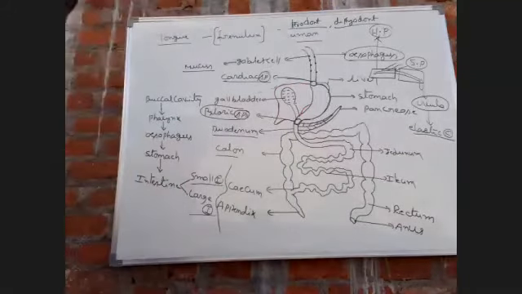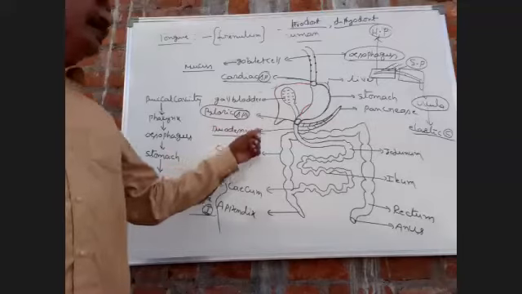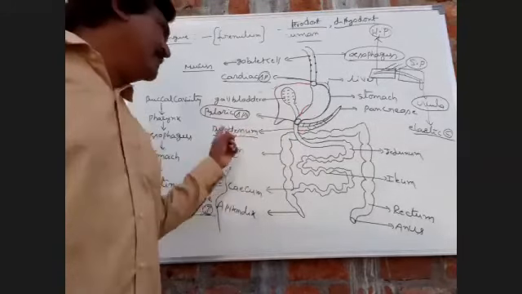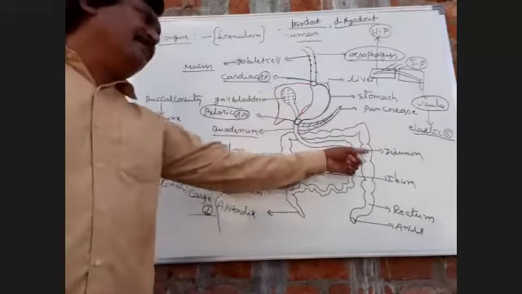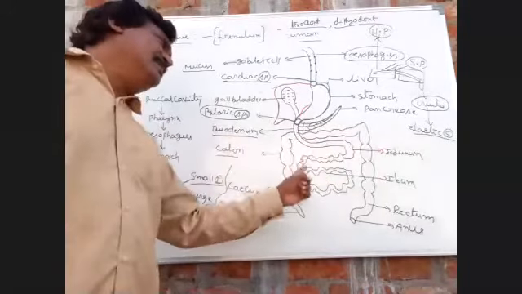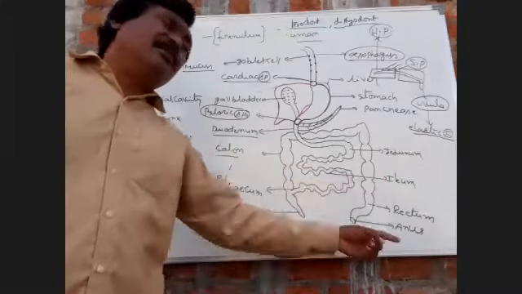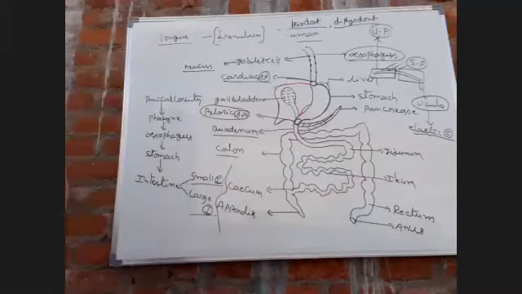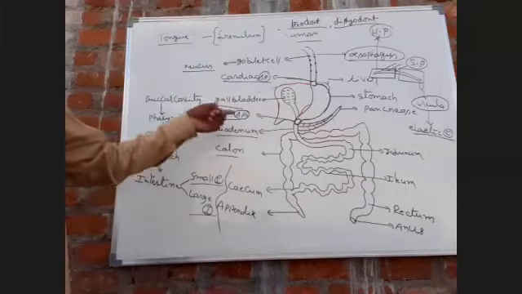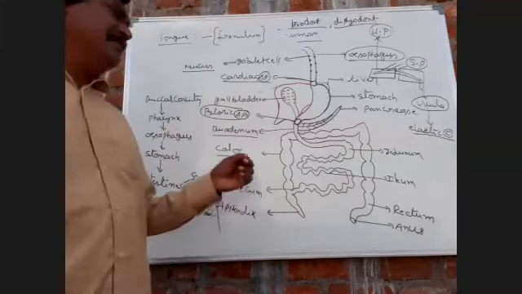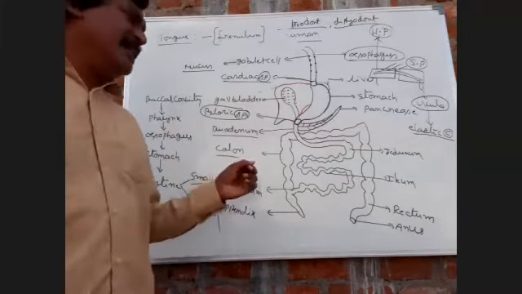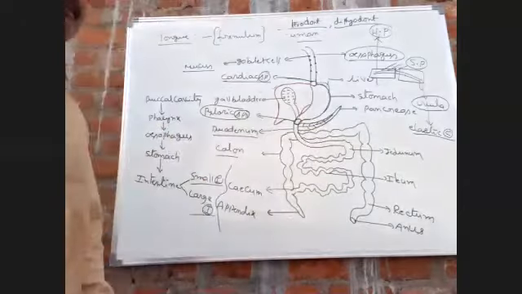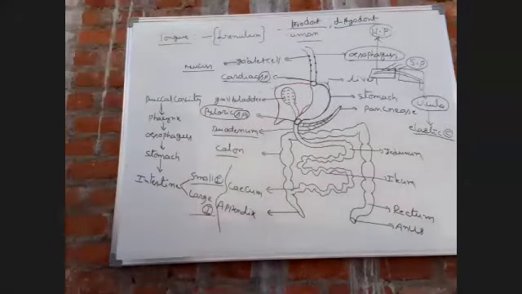In the small intestine, three parts are present. The anterior part is called the duodenum, the middle part is called the jejunum, and the posterior part is called the ileum.